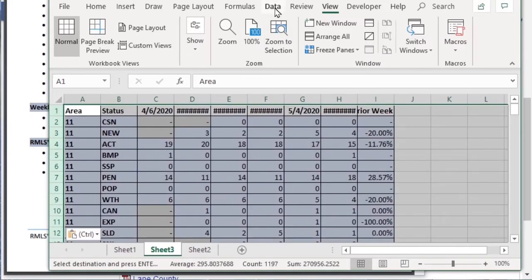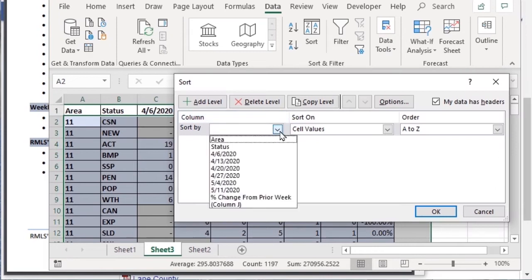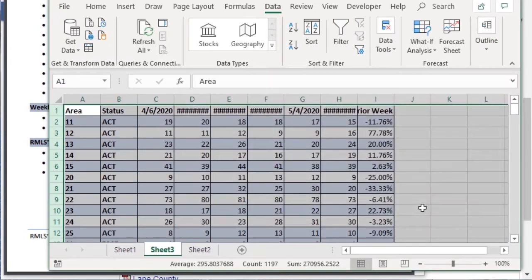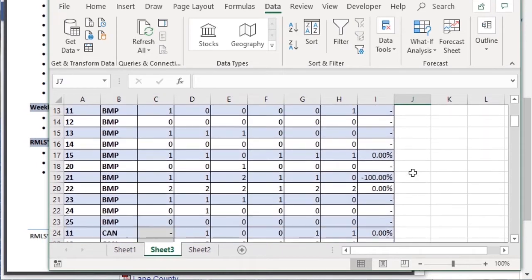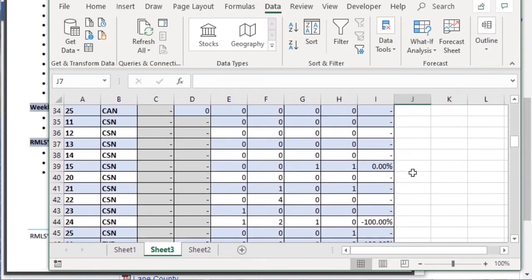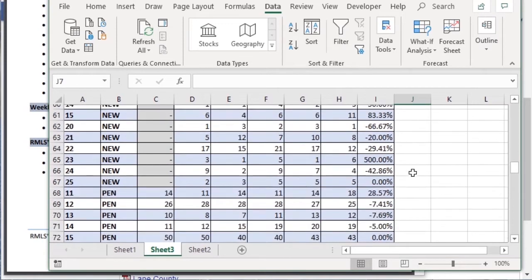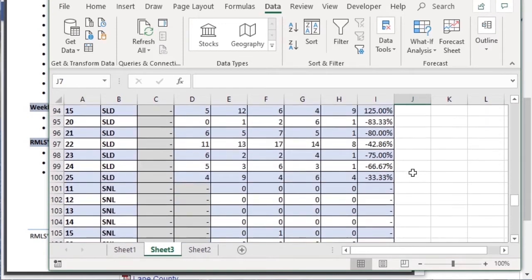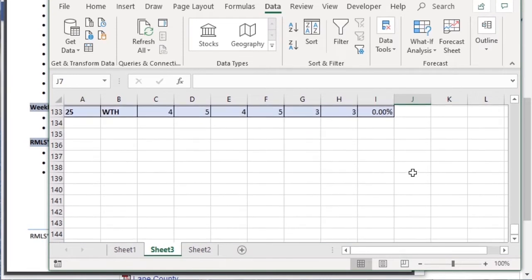Next, we can sort the data based on status. Now we have a concise view of the market activity in Vancouver on a week-by-week basis. For more advanced Excel users, this data can be further compiled to generate charts and graphs to use in marketing materials.